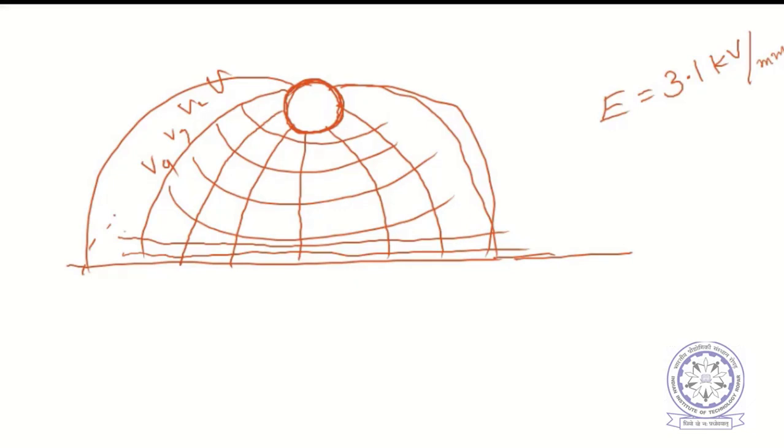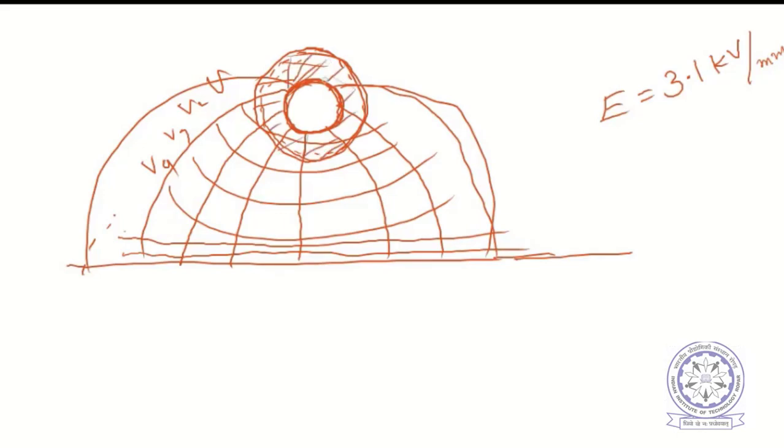So this will continuously break. This kind of breakdown is known as corona discharge. It will occur surrounding the conductor, say up to this much distance. In this region the air gets ionized.